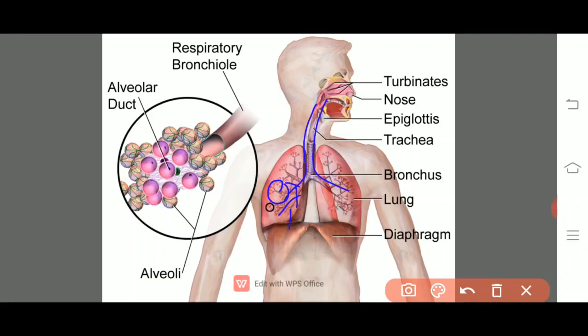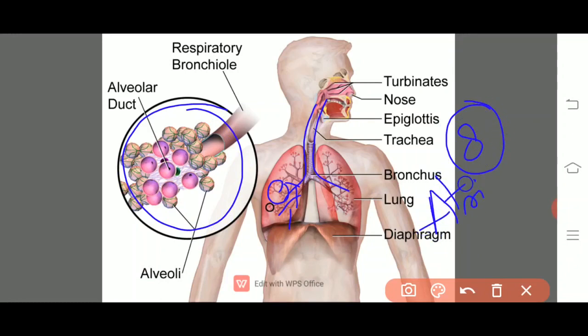Then if you observe the structure of the alveoli, they look like a bunch of grapes. Eight alveoli fuse to form a specific structure known as the atrium.